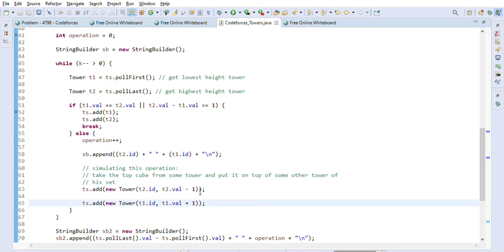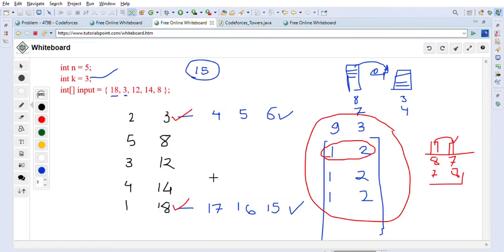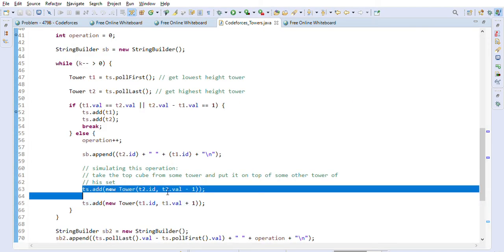And after that we have to again add it to the set here basically, right, with one less height and one more height. So what I mean to say is, if we do the operation on this first operation, let's say 18 and 3, right? So 3 we are incrementing by 1 and 18 we are decrementing by 1, so it becomes 17 and it became 4. But when we are polling it, it is removed from this set. So we have to add these elements into this set, right? 17 we have to add, 4 we have to add into the set. So that is what we are doing here, correct?